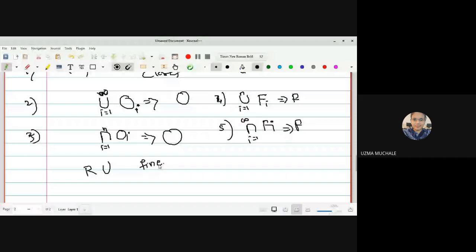Okay, that means an arbitrary union of open sets is open, and a finite intersection of open sets is open. For the reverse, we can write the same statement for the closed set. First, remember this one: a finite intersection of open sets is open, and an arbitrary union of open sets is open. The reverse you can do for the closed set.